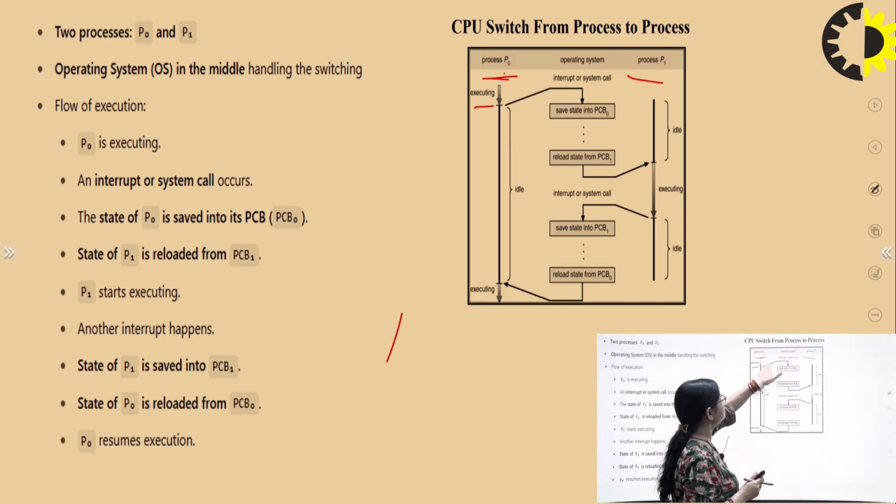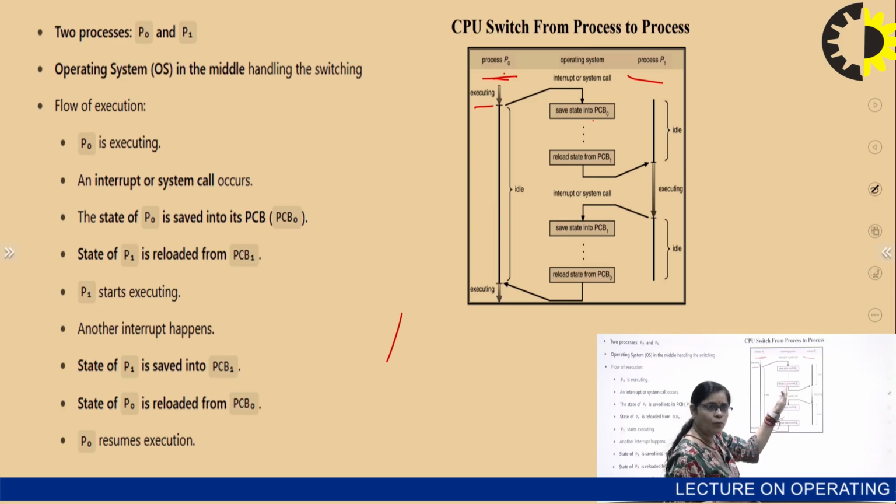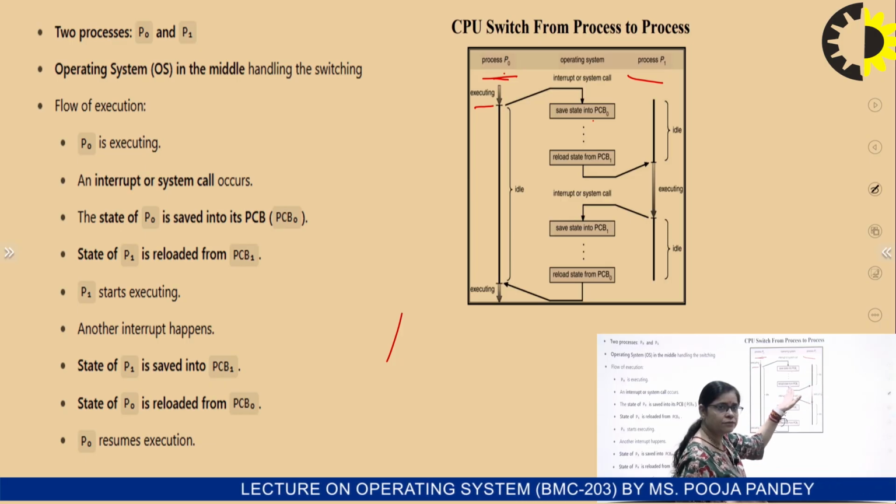When that happens, the state of P0 is saved in PCB0, which represents that this PCB is for P0. After that, process P1, which was idle, reloads its state from PCB1, because P0 has been stopped by the interrupt or system call.